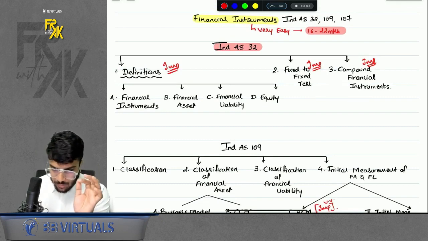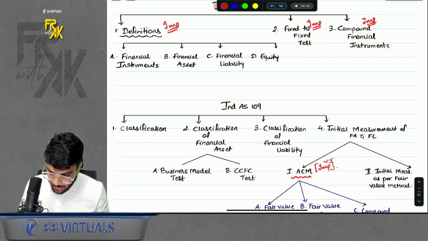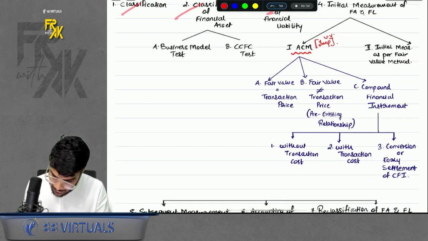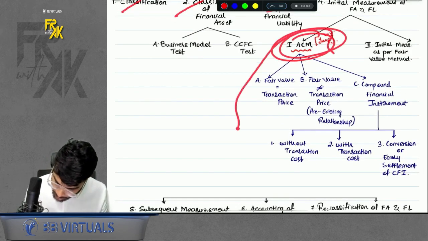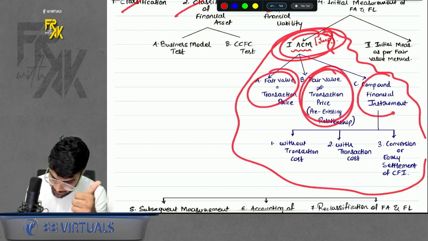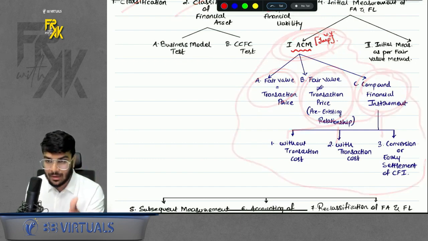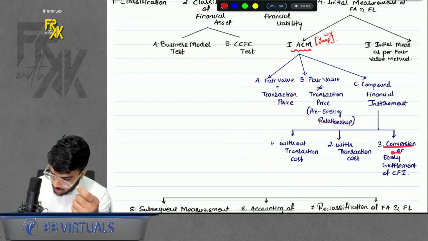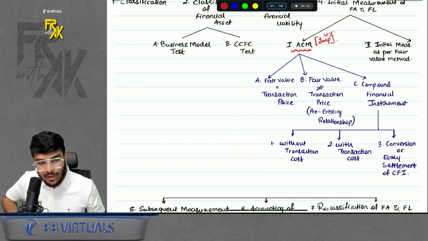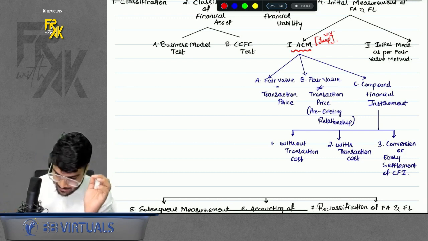Yes. So if I show you how much we have covered, Index 32 is completely done, right? Index 109, how much have we done? This, and under the ACM method, the full ACM method is done. Can you see this? Where we assume the fair value, where we calculate the fair value in CFI, level 1 input is done. In CFI also, all 3 cases are done: without transaction cost, with transaction cost, conversion or early settlement of CFI. Everything is done till here, right? And can I say I have tried to simplify it for you by giving the steps? Yes. Okay.